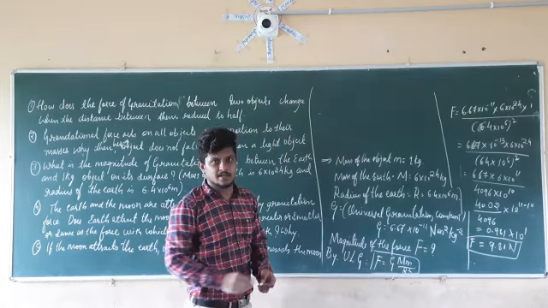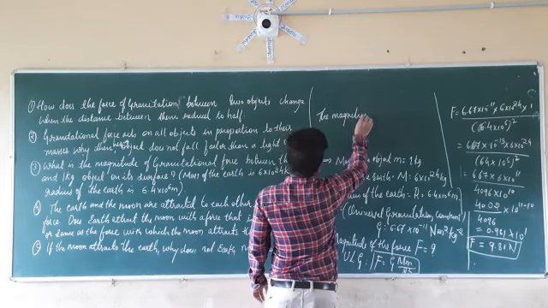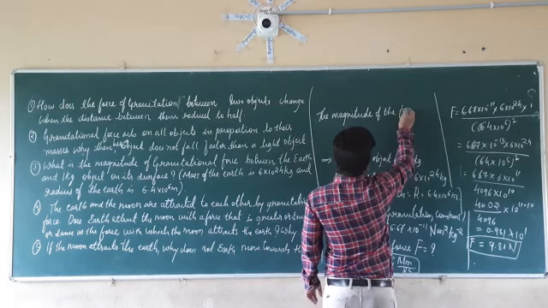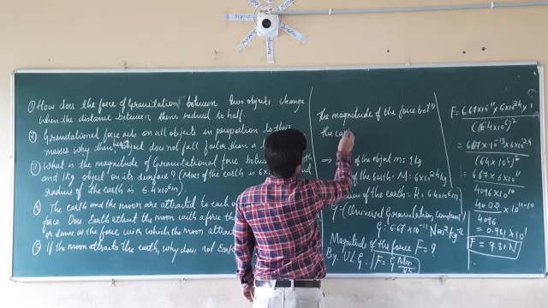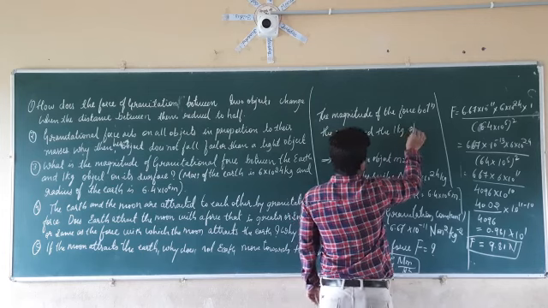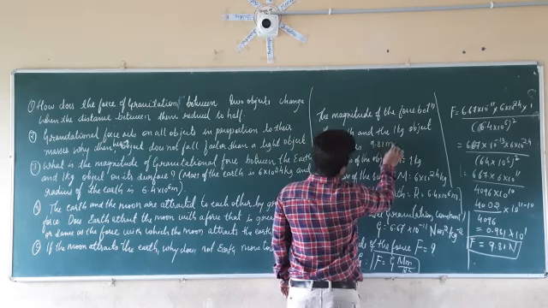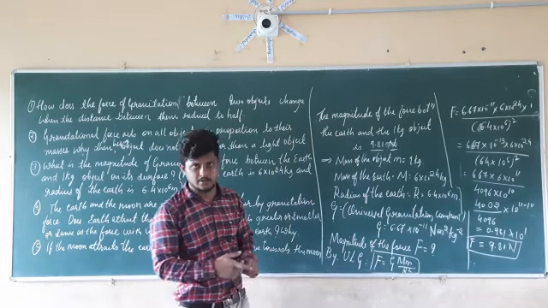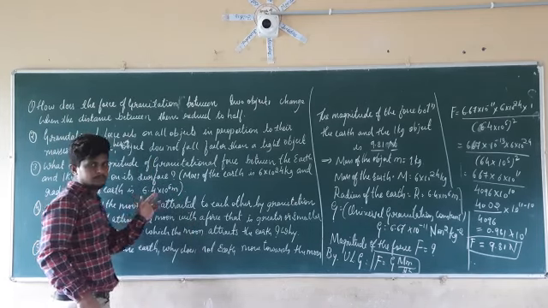So at last, write down the conclusion. The magnitude of the force between the earth and the 1 kg object is 9.81 newtons. So this is the answer for the main question number 3.